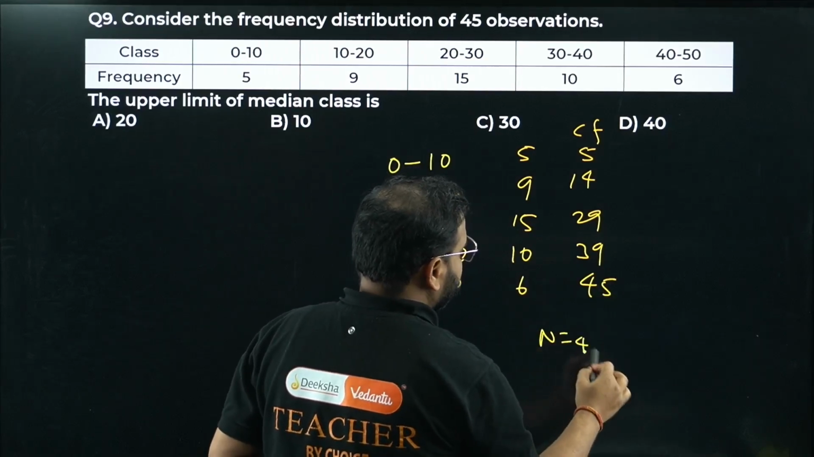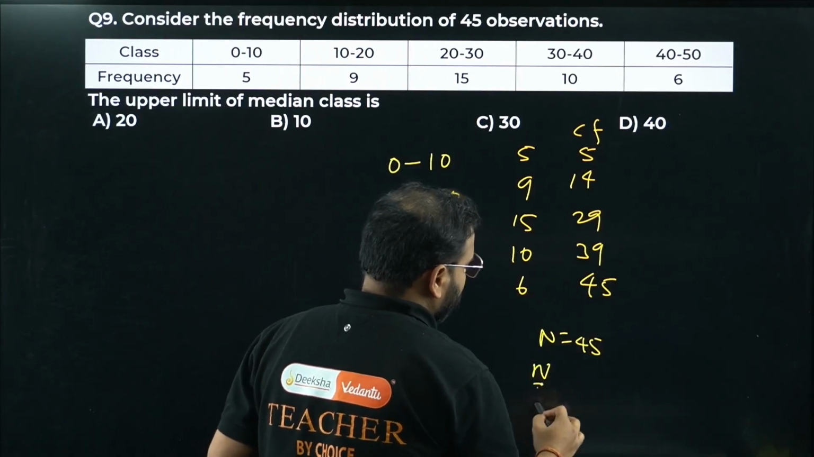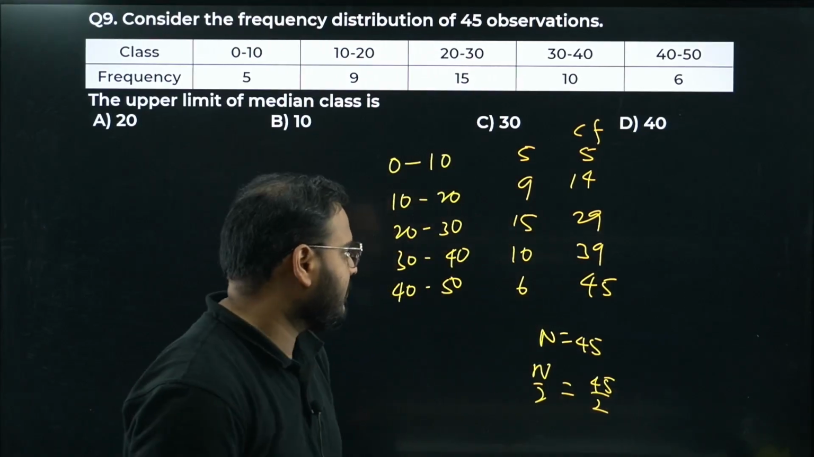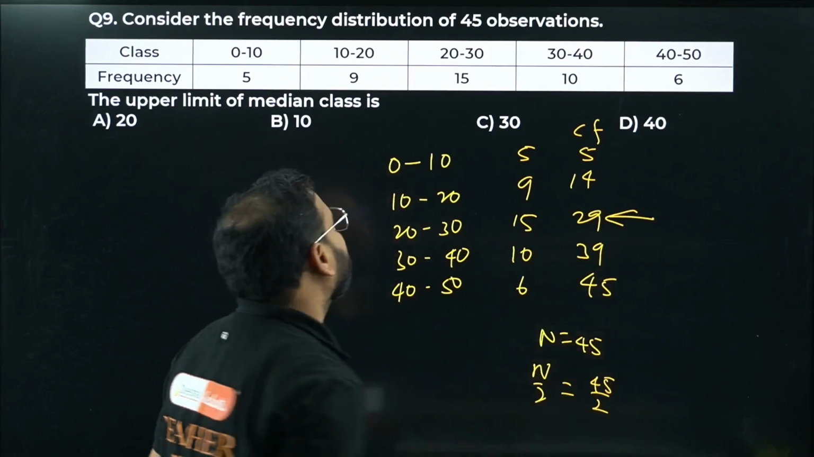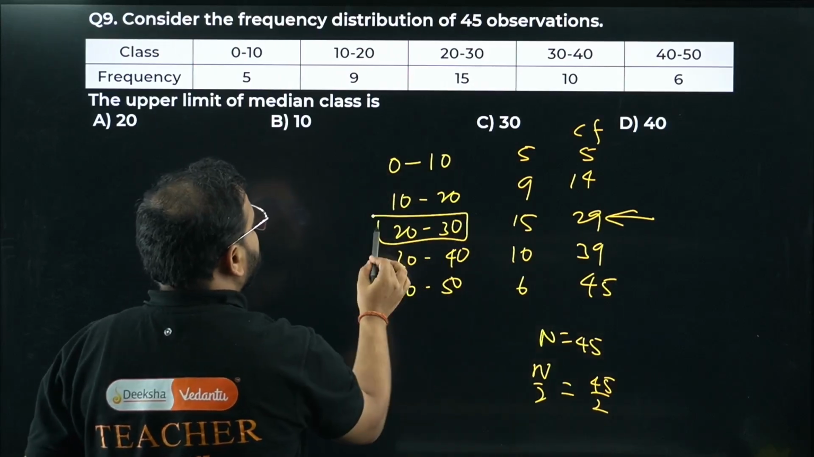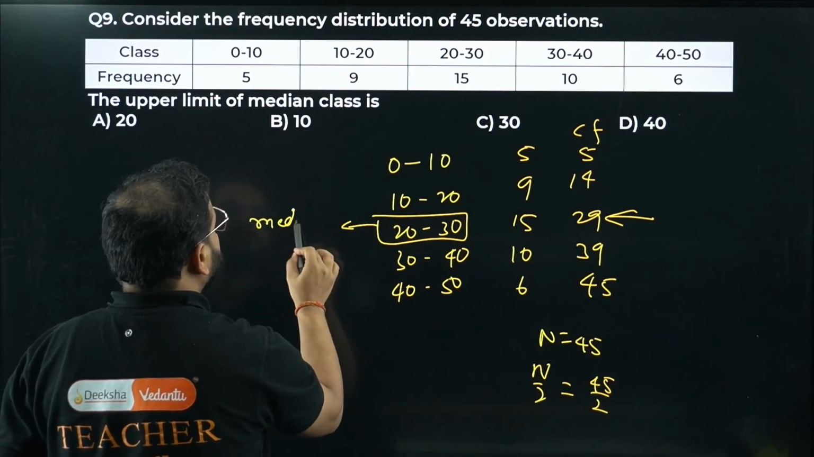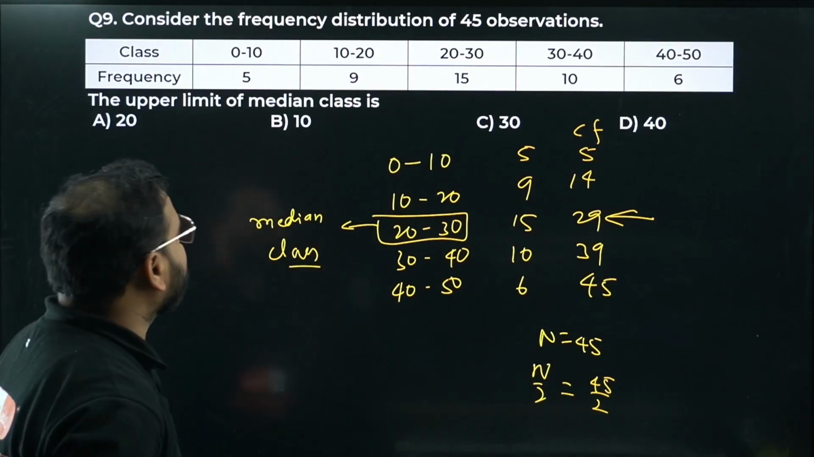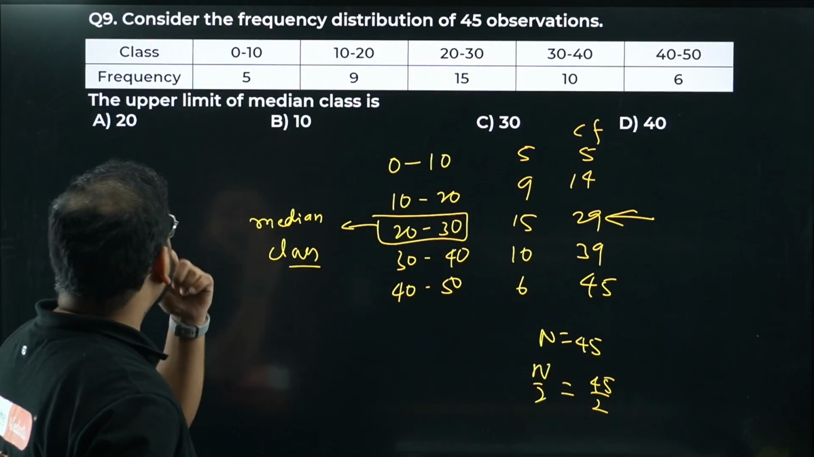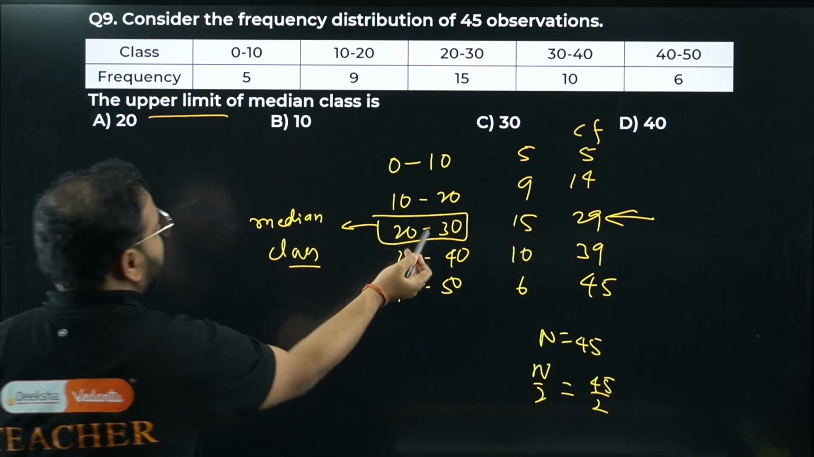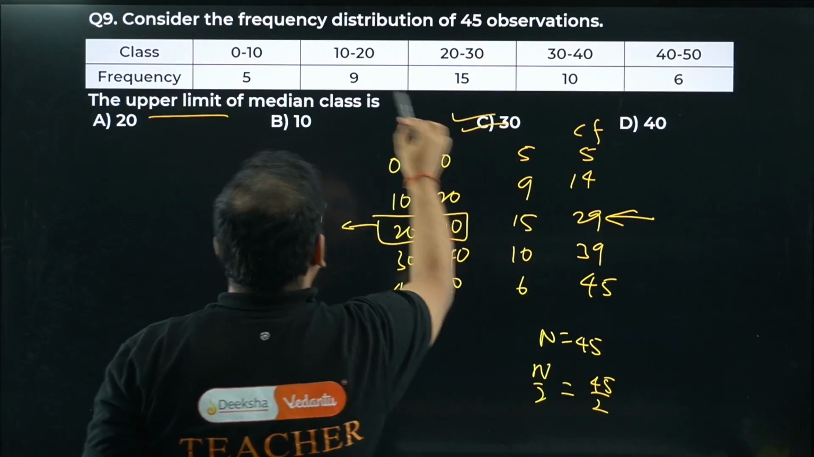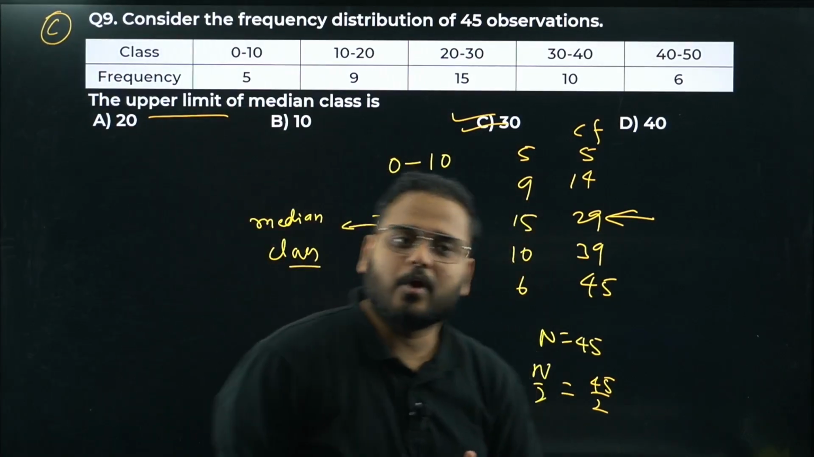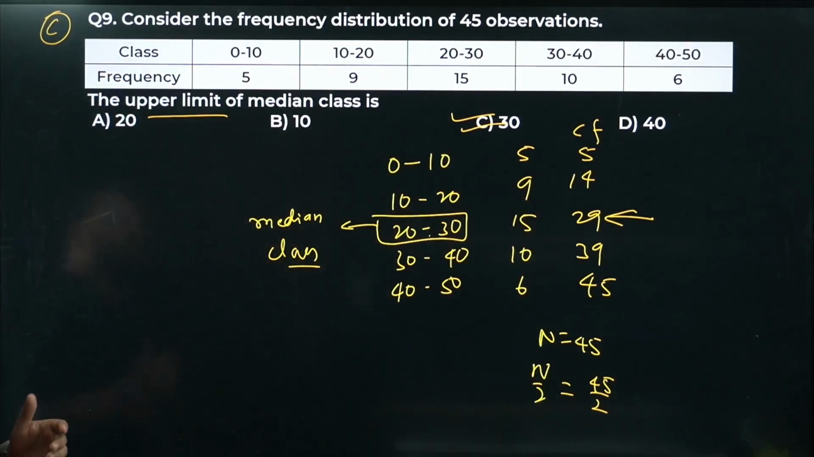N is 45, sir. So n by 2 will be 45 by 2. How much is that? 22.5, contained over here. Now this is my median class. We know this median class is 20 to 30 now. Looking for upper limit, right? So 30 is the answer. Upper limit is 30, sir. Very simple. I hope you got it. Please have a look.